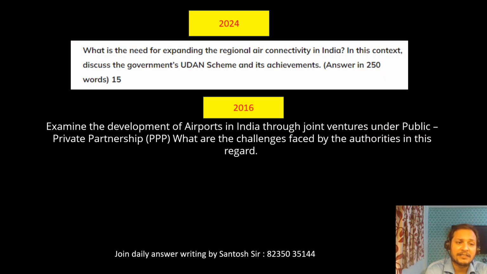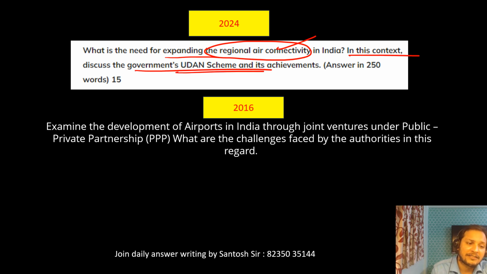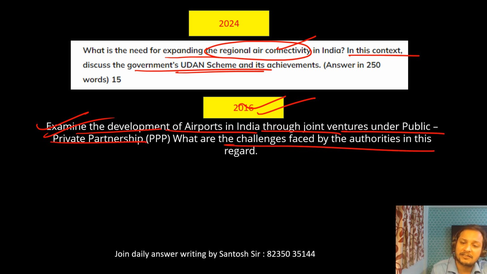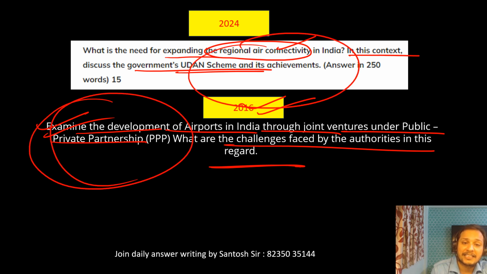Next question, guys. What is the need of expanding regional air connectivity? In this context, discuss the Udan scheme. You can see this question in 2016 again: examine the development of airports in India through joint ventures under PPP. What are the challenges faced by the authorities in this regard? So airports, air connectivity. Udan scheme is about what? Developing airports to have regional connectivity. Again, a similar theme was asked in 2016, and again in 2024, a similar question.